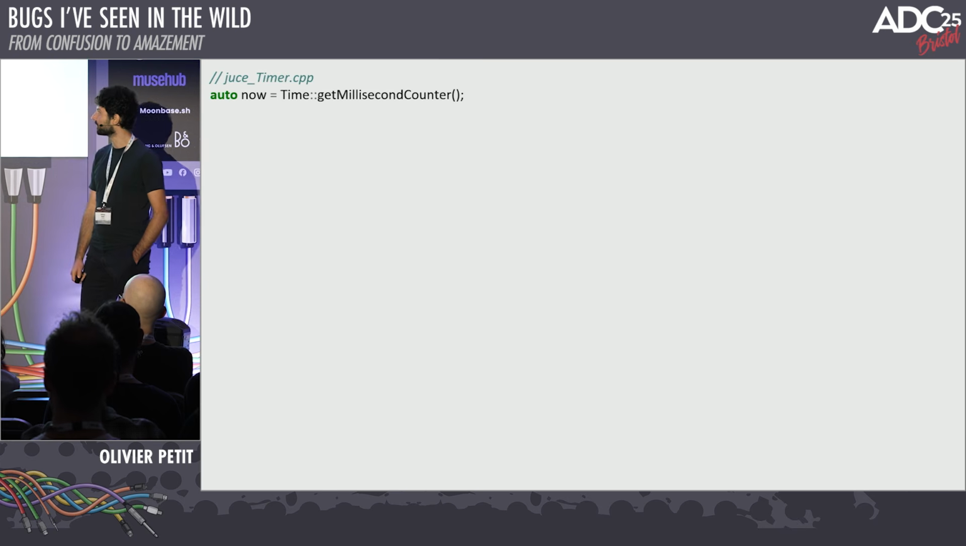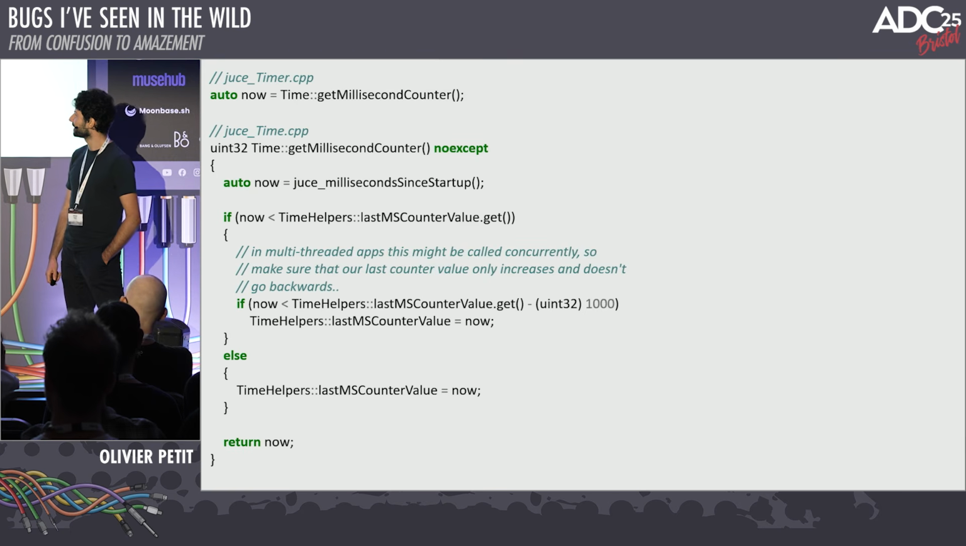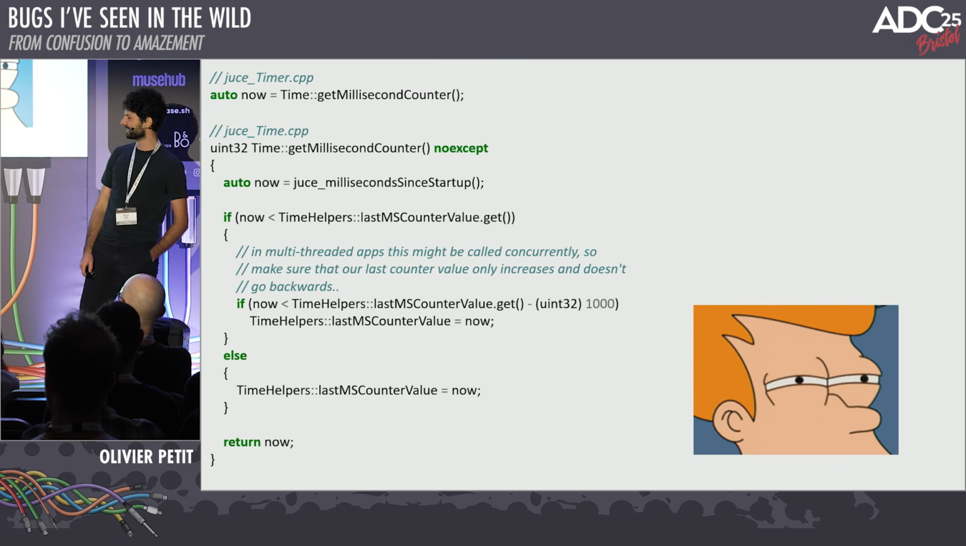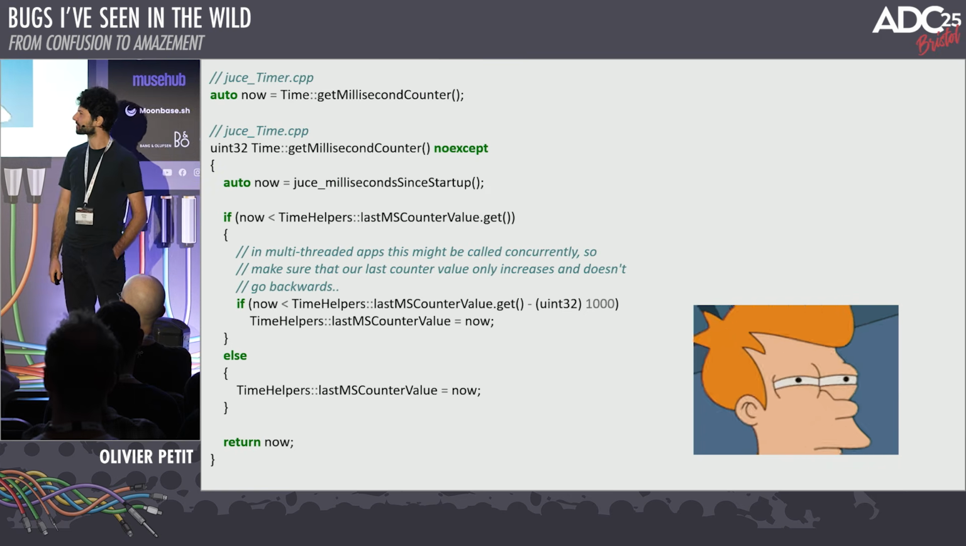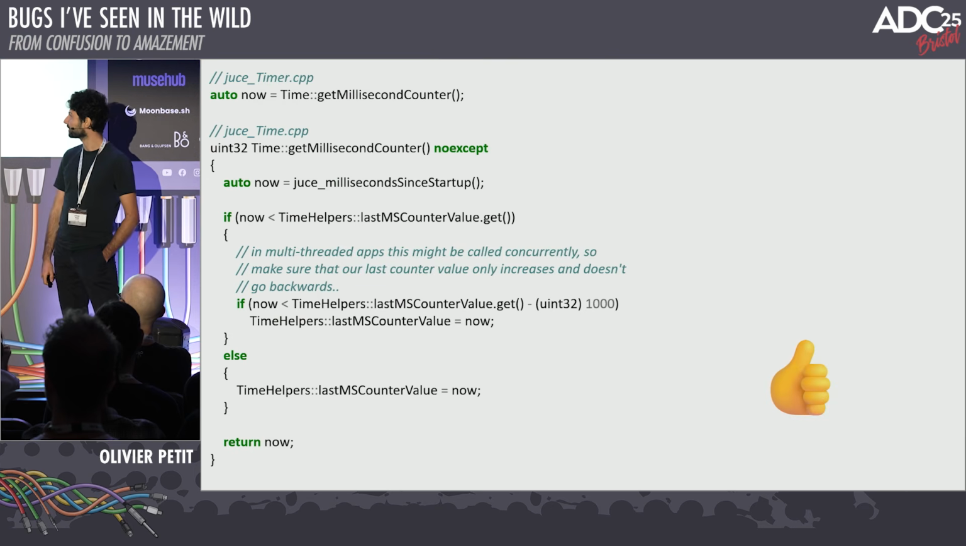So you dig into the code and you look in juice timer and it calls this get millisecond counter. And then you get into this get millisecond counter and you see this, which seems a little bit more complicated than it should be. So you're like, oh, that looks a little bit weird. And there's a big comment, which is a little bit smelly. But actually, that code's fine.